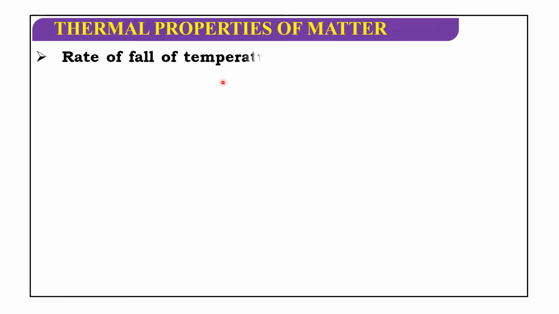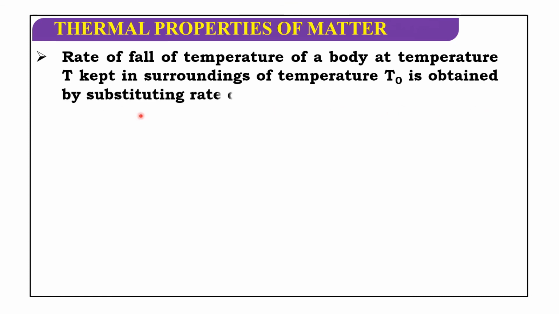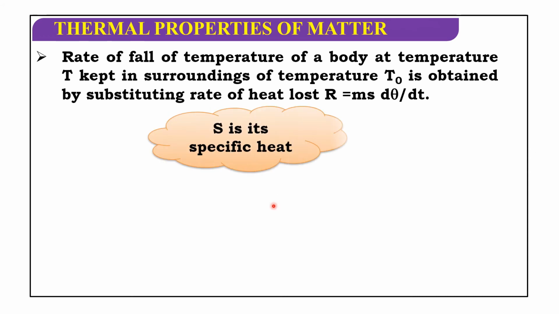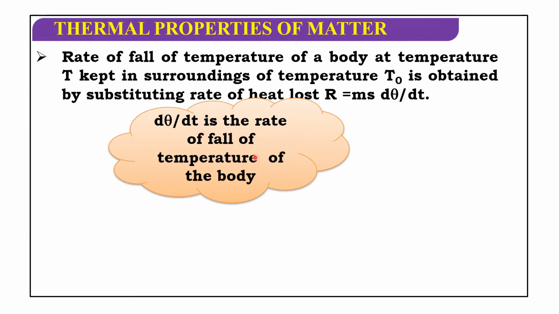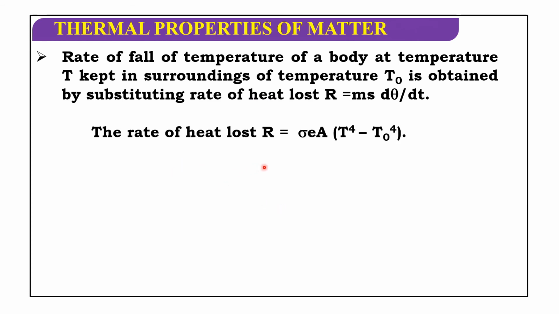Rate of falling of temperature of a body at a temperature T kept in surroundings of temperature T0 is obtained by substituting rate of heat lost R is equal to ms d theta by dt, where m is the mass of the body, s is its specific heat, and d theta by dt is the rate of fall of temperature of the body. So the rate of heat lost R is equal to sigma E A (T power 4 minus T0 to the power of 4). So ms d theta by dt is equal to sigma E A (T power 4 minus T0 to the power of 4).